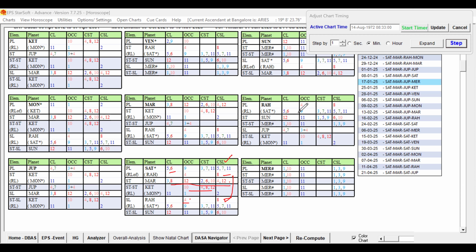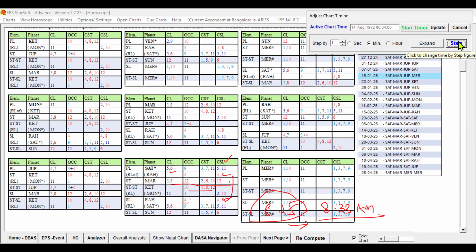So the native should be born a minimum of 8:33 a.m., not 8:25. He said that 8:25 to 8:35. So 8:33 seems to be fine. Let us check one more minute also. Now 8:34. Just a minute, let me clear this. 8:34, yes, it is for the 12 sublord. Now Rahu has taken the 4 and 8, further adding more unfavorable. So 8:34 or 8:35.